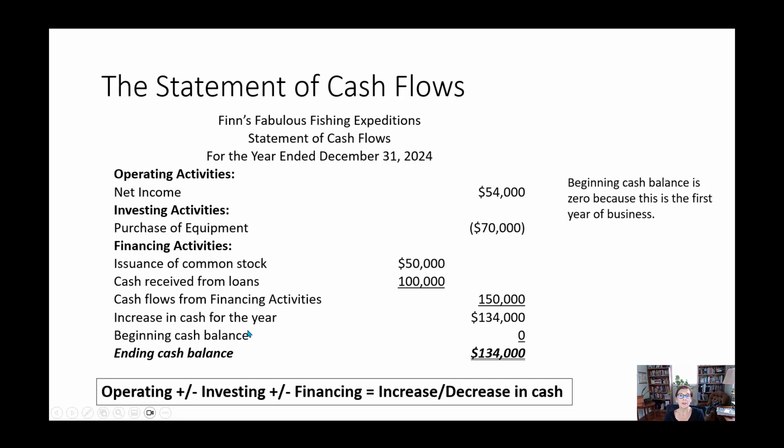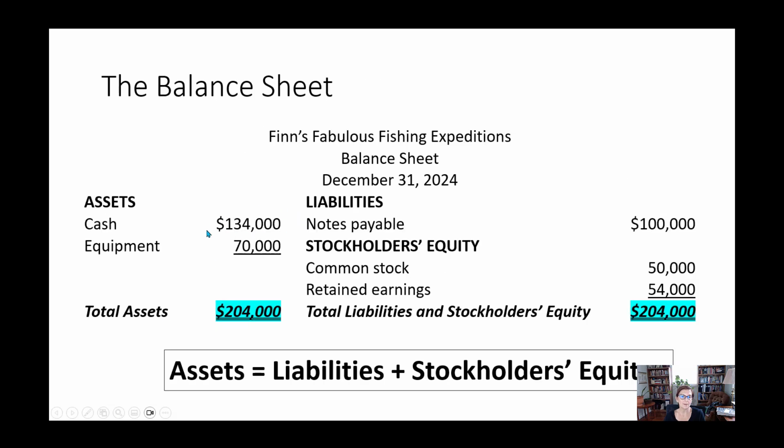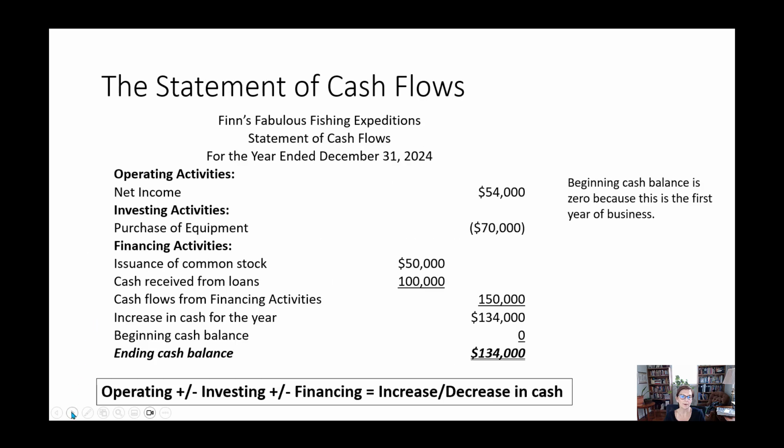The formula for statement of cash flows is that operating activities plus or minus investing activities plus or minus financing activities gives you your increase or decrease in cash. So this year our cash increased to $134,000. Our beginning cash balance is 0 because this is the first year of business. This ending cash balance equals the ending cash balance on our balance sheet. Okay, the $134,000.